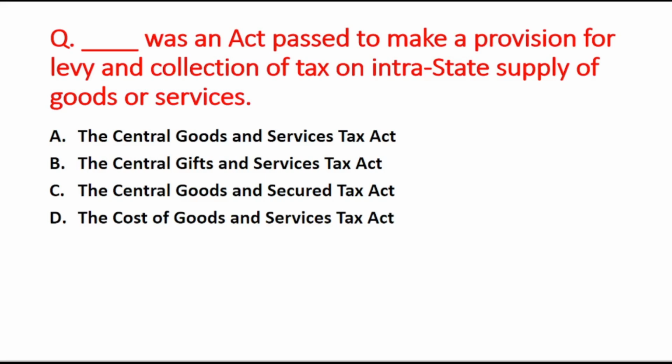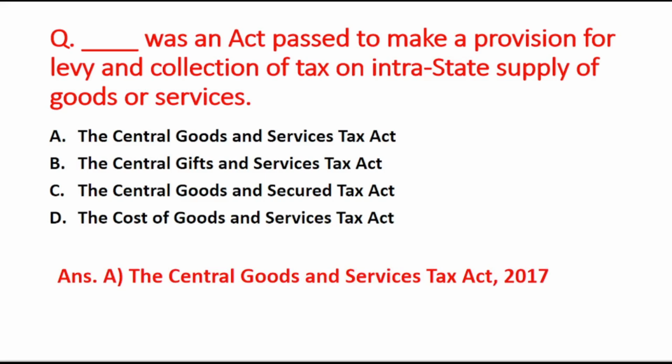Next question is, blank was an act passed to make a provision for levy and collection of tax on intra-state supply of goods or services. Your A option is the Central Goods and Services Tax Act, B option is the Central Gifts and Services Tax Act, C option is the Central Goods and Secured Tax Act, and the last option is the Cost of Goods and Services Tax Act. So the right answer is option A, that is the Central Goods and Services Tax Act, जिसको लाया गया था 2017 में.